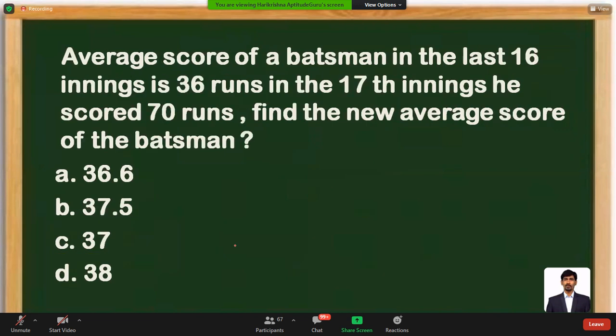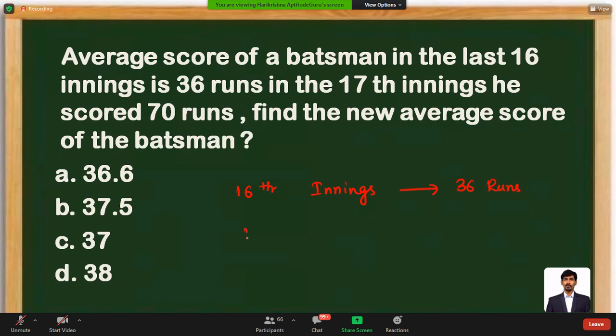Look at the next question available on the screen. The average score of the batsman in the last 16 innings is 36 runs.